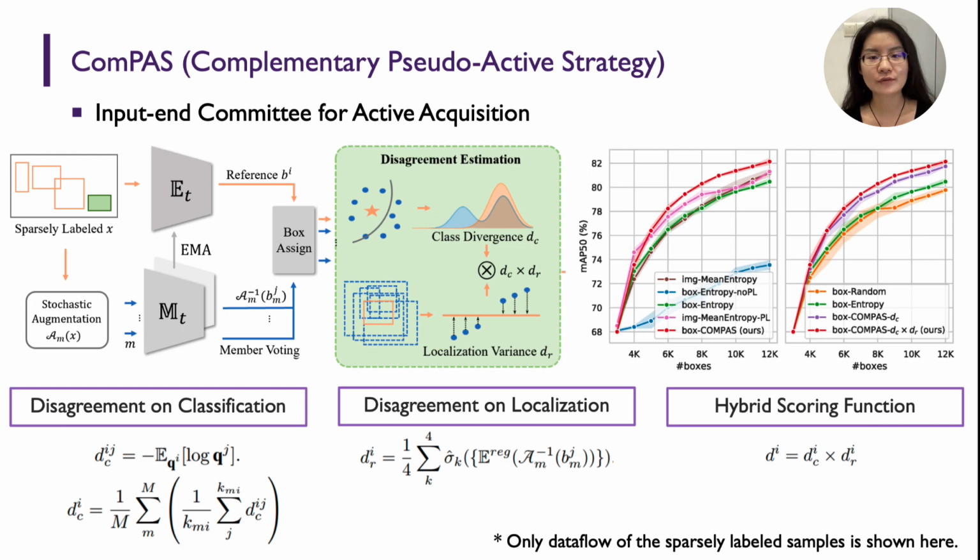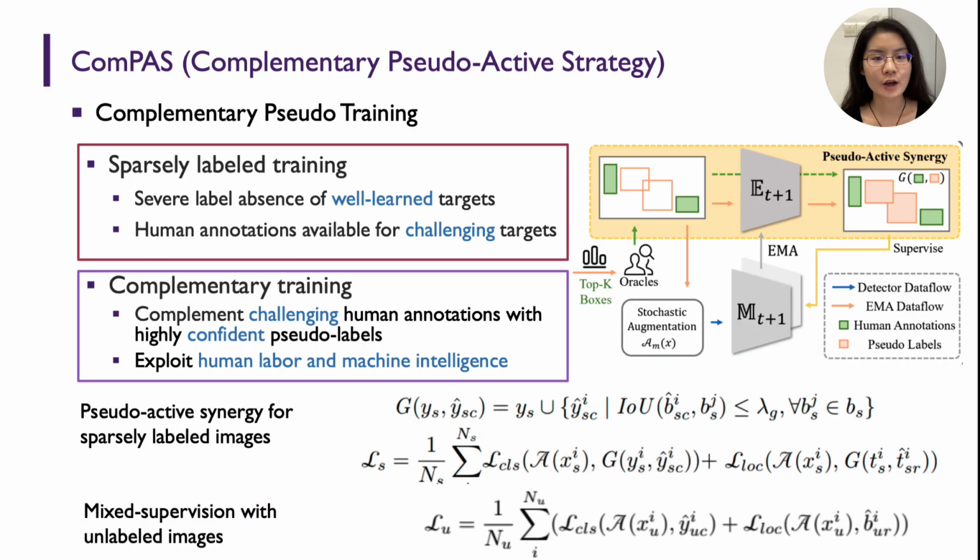Overall, our scoring function considers both subtasks and ranks all reference boxes for unlabeled regions. However, actively annotating challenging targets leads to severe label absence of confident objects. It will provide incorrect supervision signals if not properly handled.